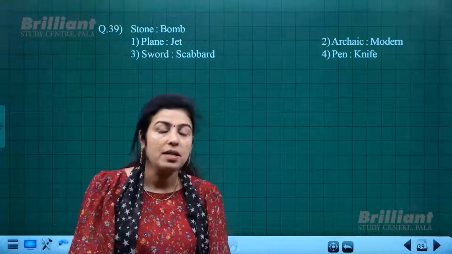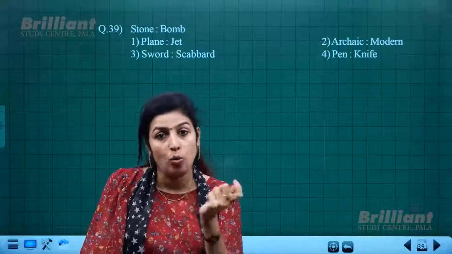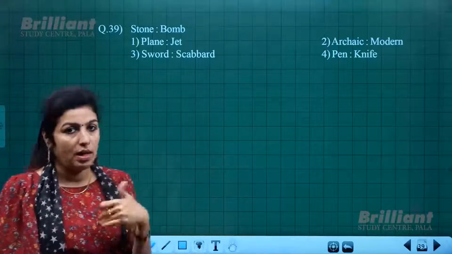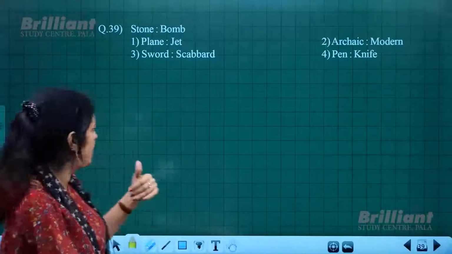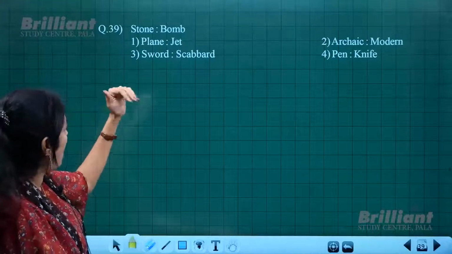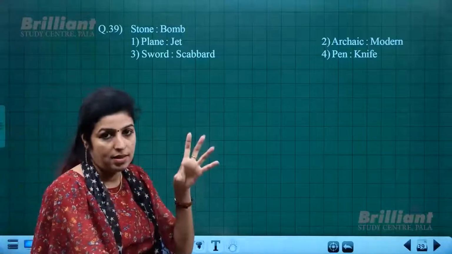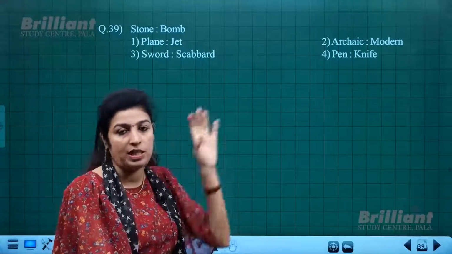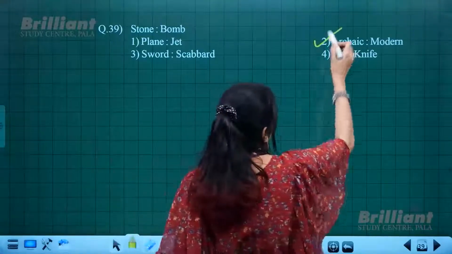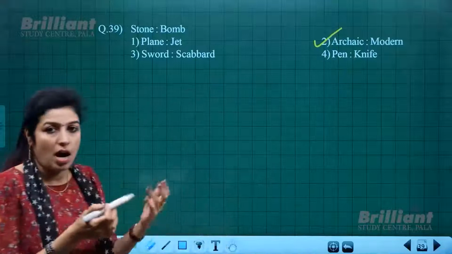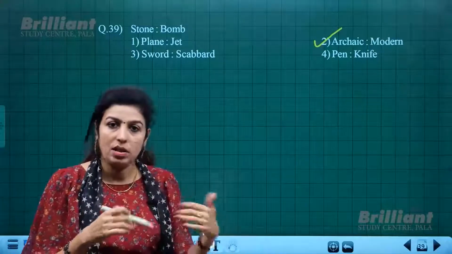You know that, okay? So stone is a very crude, ancient and outdated weapon, and bomb could be taken as the modern weapon. So that sense, outdated or ancient and modern, should be conveyed by one of these pairs. So it is obvious: archaic and modern. Archaic means outdated, not in use. Modern means the latest one.